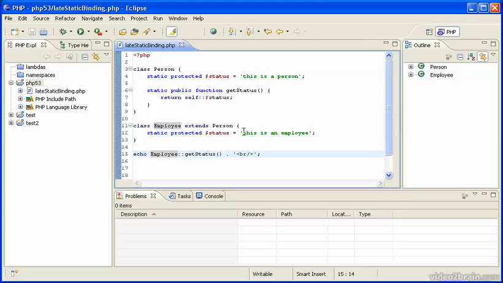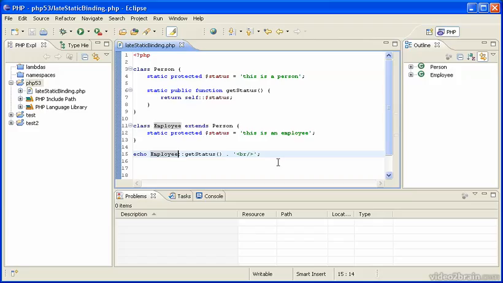Most programmers would think we're going to get "this is an employee". And what do we get? We go to the browser, F5, we get "this is a person". Why is that? The reason is that we haven't instantiated a class, so the self doesn't refer to Employee, it refers to the highest class in the inheritance, and that is Person.